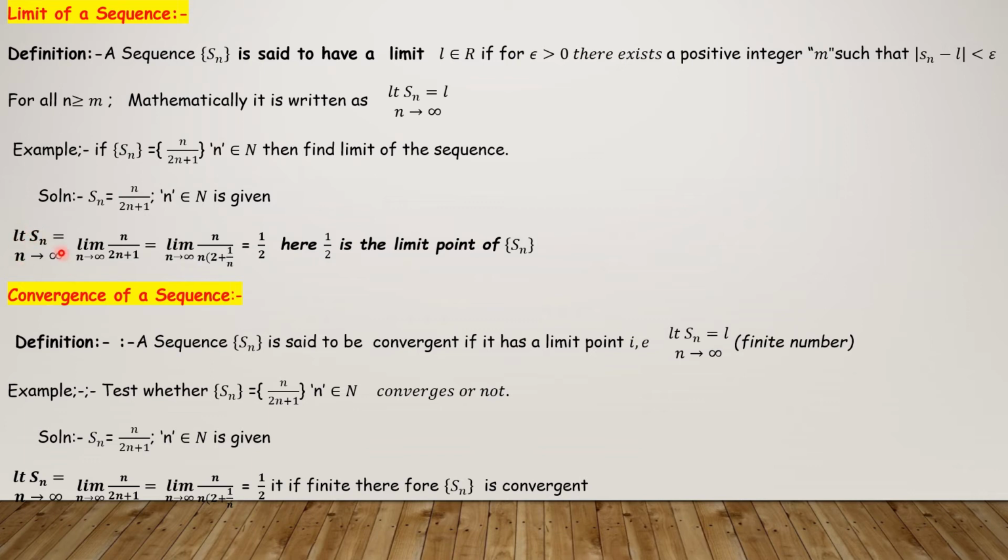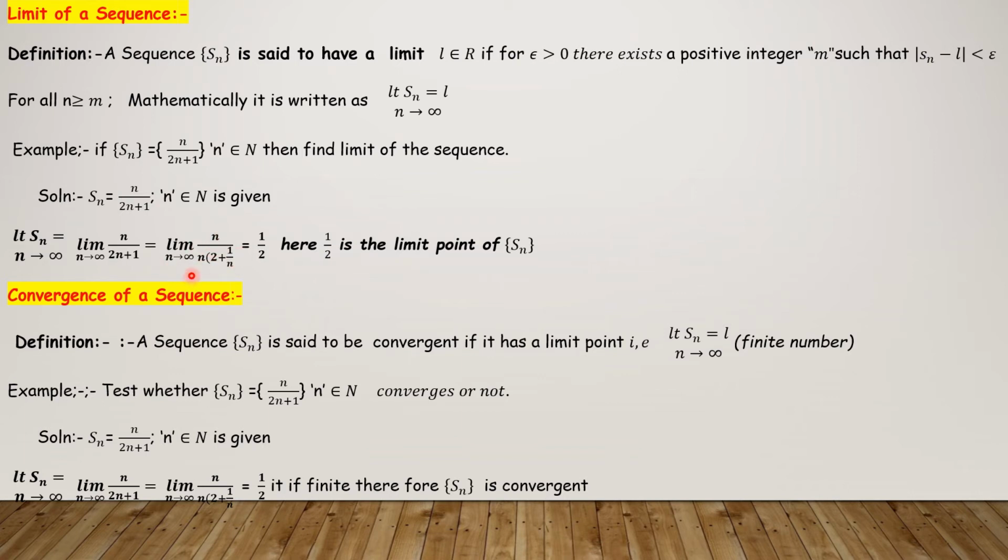To find the limit point of a sequence Sn, take the highest order n term common from the numerator as well as the denominator. So limit n tending to infinity Sn is equal to limit n tending to infinity n by 2n plus 1. In the numerator we have only first order n, write it the same. In the denominator also we have a first order n term, you take out n common: 2 plus 1 by n.